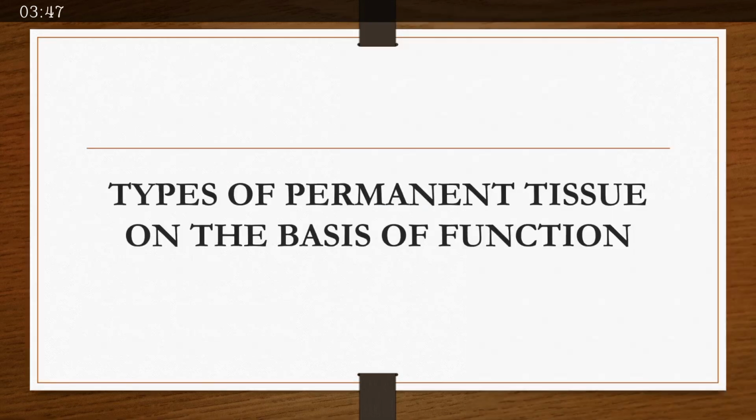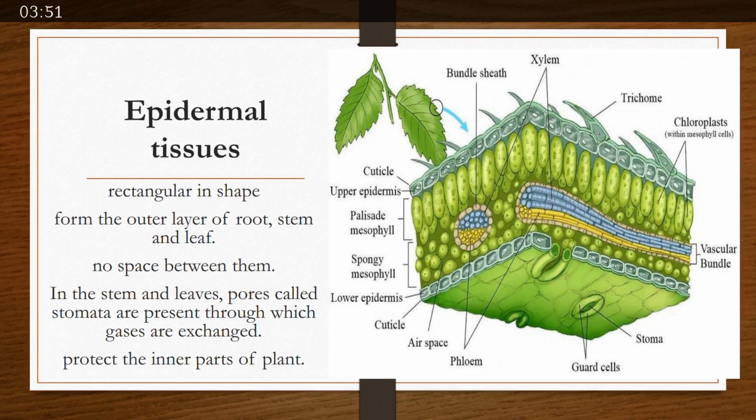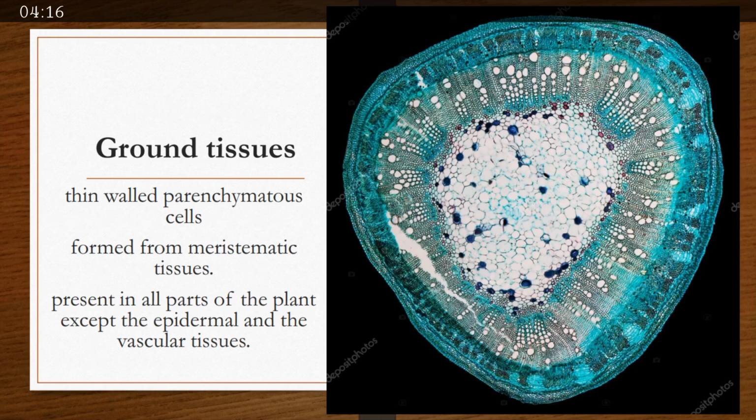Types of permanent tissue on the basis of function. How we can divide permanent tissues depending upon the function. Epidermal tissues are rectangular in shape. They don't have intercellular spaces. They form the outer layer of root, stems and leaf. Stem and leaf epidermis consist of pores, which are known as stomata, and stomata perform the function of gaseous exchange, and they protect the inner parts of the plant.